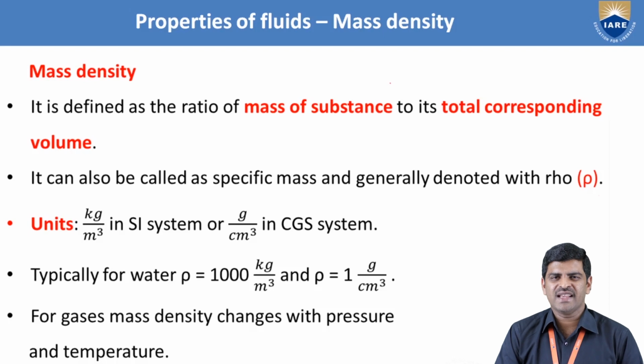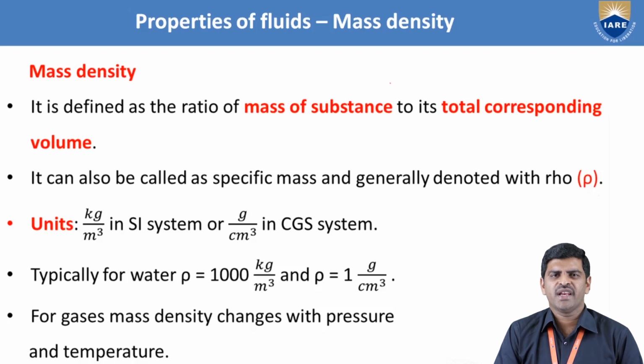Now coming to the basic properties which we come across generally in fluid mechanics, the first one is mass density. As we know, it is defined as the ratio of mass of the object to the corresponding volume of the system. It is denoted with rho, a Greek letter. It is also called specific mass and its units are generally kilogram per meter cube in SI system of units and gram per centimeter cube in CGS system of units.